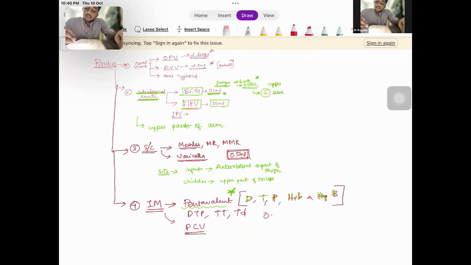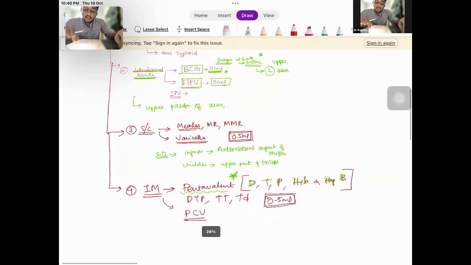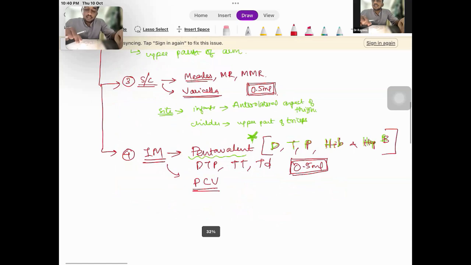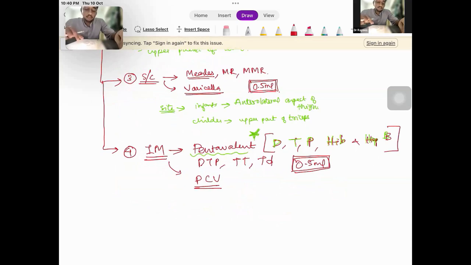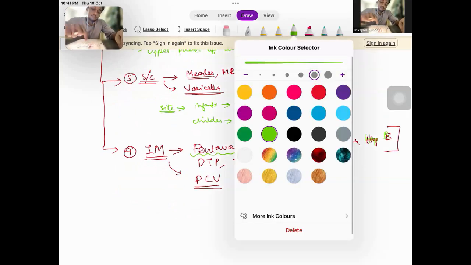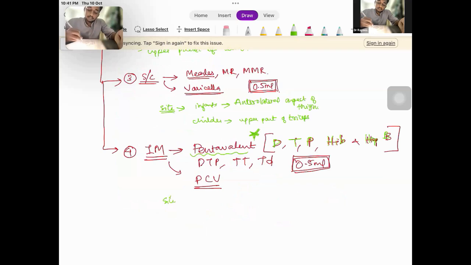And the dosage is what? It is also 0.5 ml. Only the intradermal vaccines are 0.1 ml. Both the subcutaneous vaccines and the intramuscular vaccines are 0.5 ml. So coming to the site, again in infants, it is the anterolateral aspect of thigh.